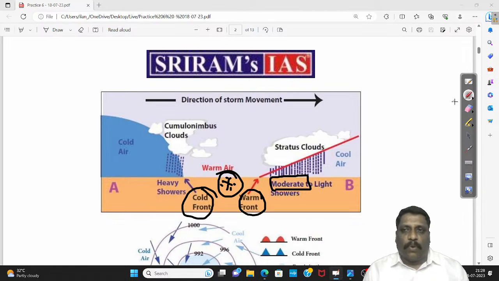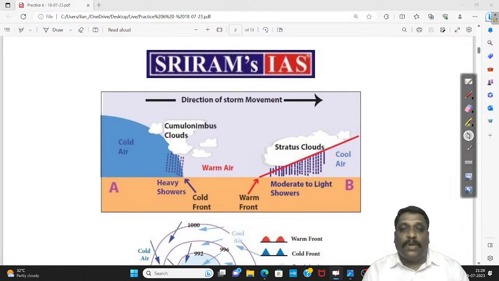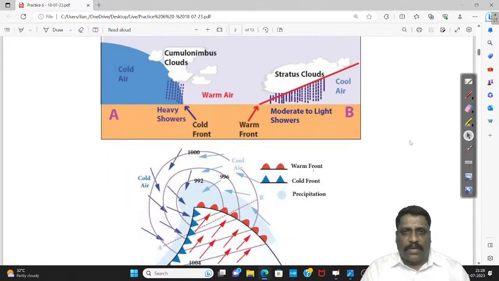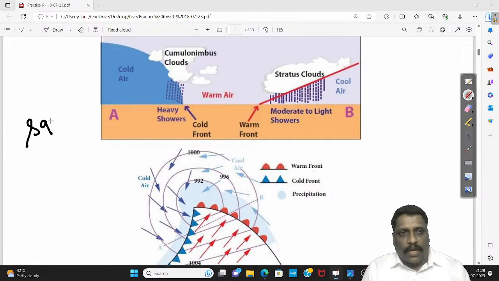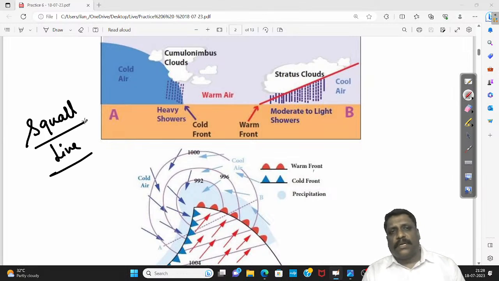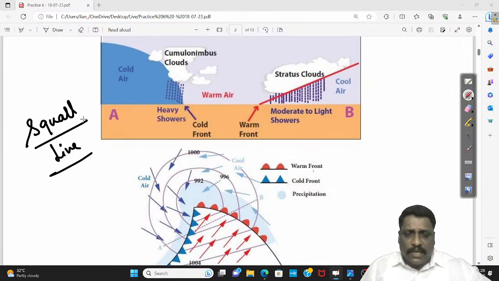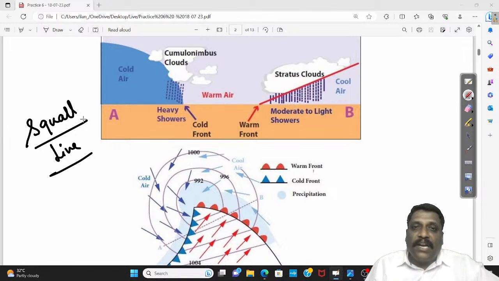Normally what happens, sometimes the cold front is associated with the formation of what? A phenomenon called a squall line. I've written it later. It is called a squall line. If you ask me what exactly is a squall line, normally we say a squall line is a region of bad weather effectivity.